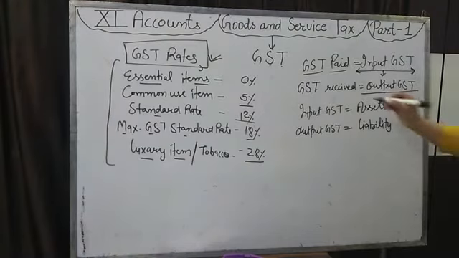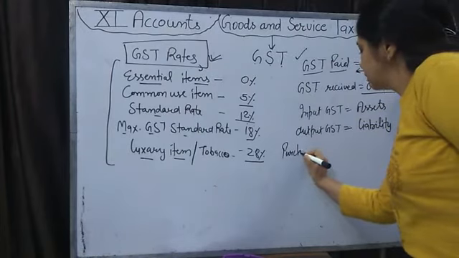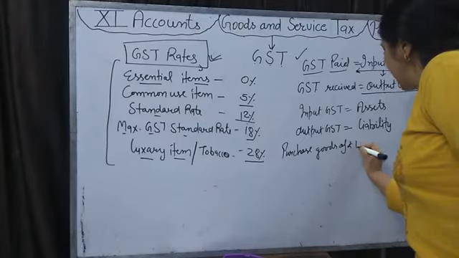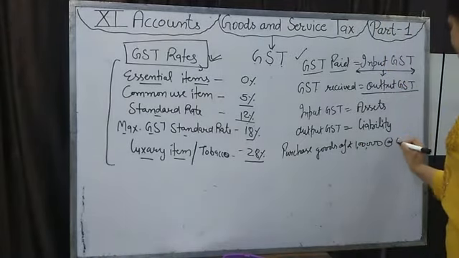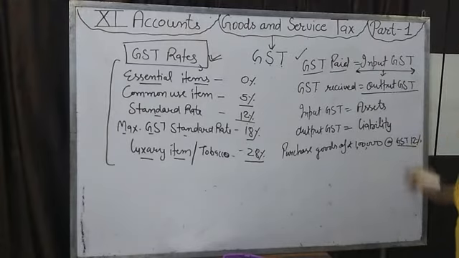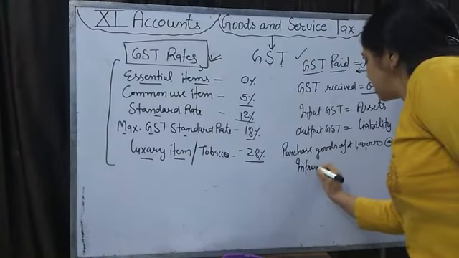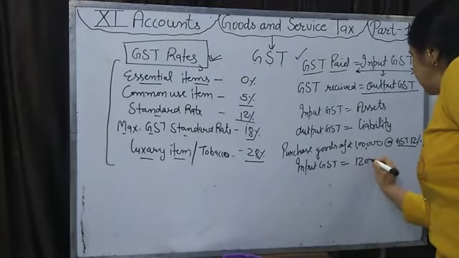I will take one example. For example, any businessman purchases goods of rupees 1 lakh and the GST rate is 12%. Then how much GST is paid? The GST paid is input GST. So input GST is 12,000.